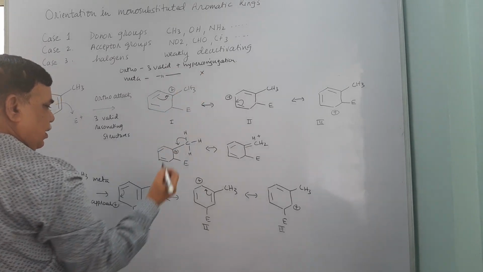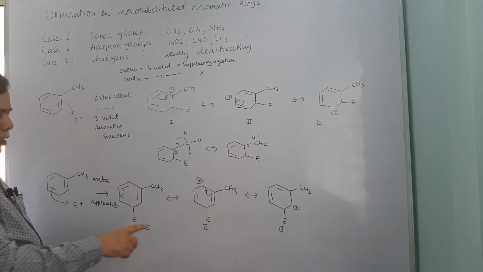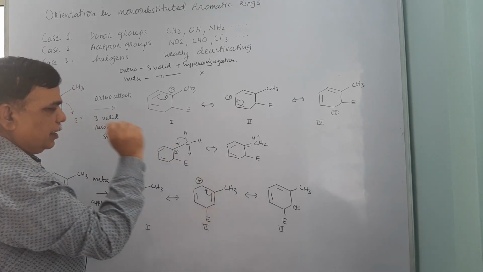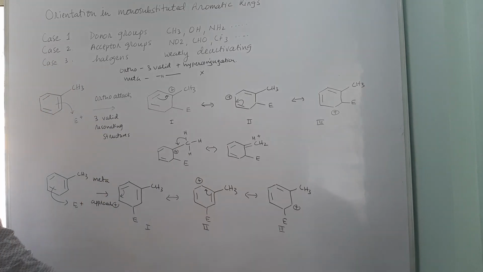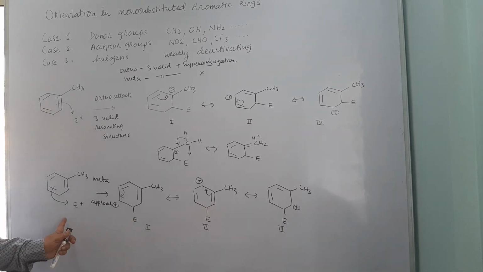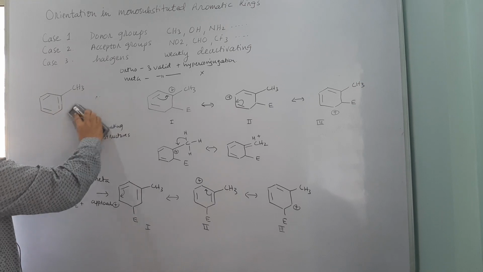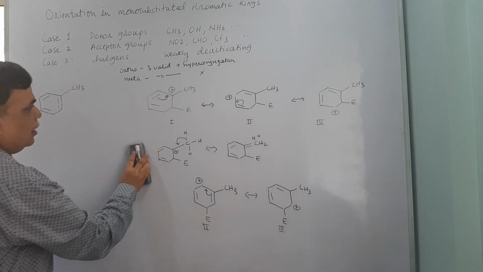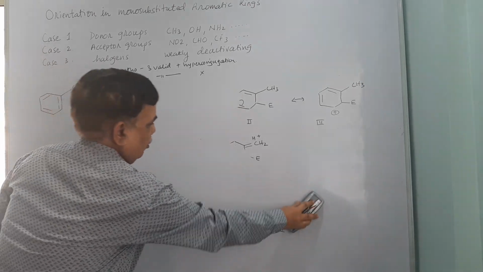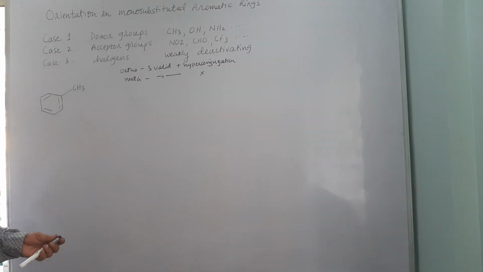Hyperconjugation is not there because to have hyperconjugation the positive charge must be on the carbon bearing the methyl. That is not the case anywhere. So meta attack is not enjoying the special stabilization by virtue of hyperconjugation. Now I will use the same drawings to show how para approach is going to have the additional stabilization by virtue of hyperconjugation.